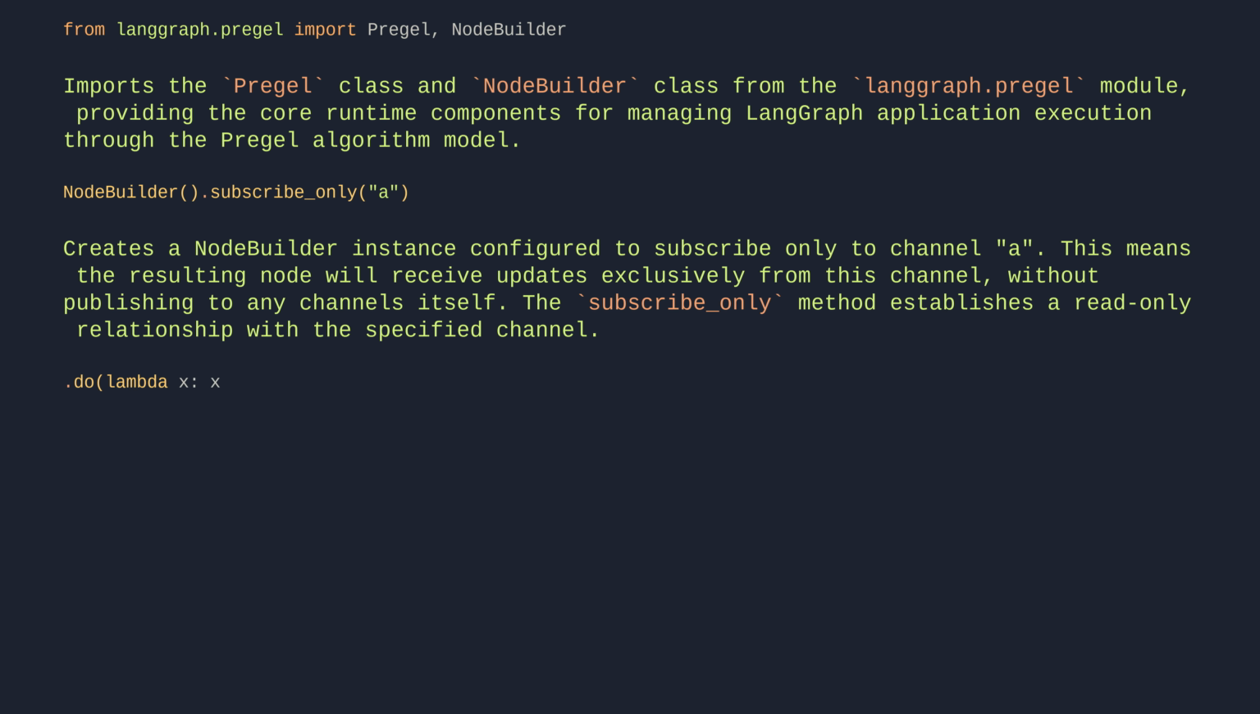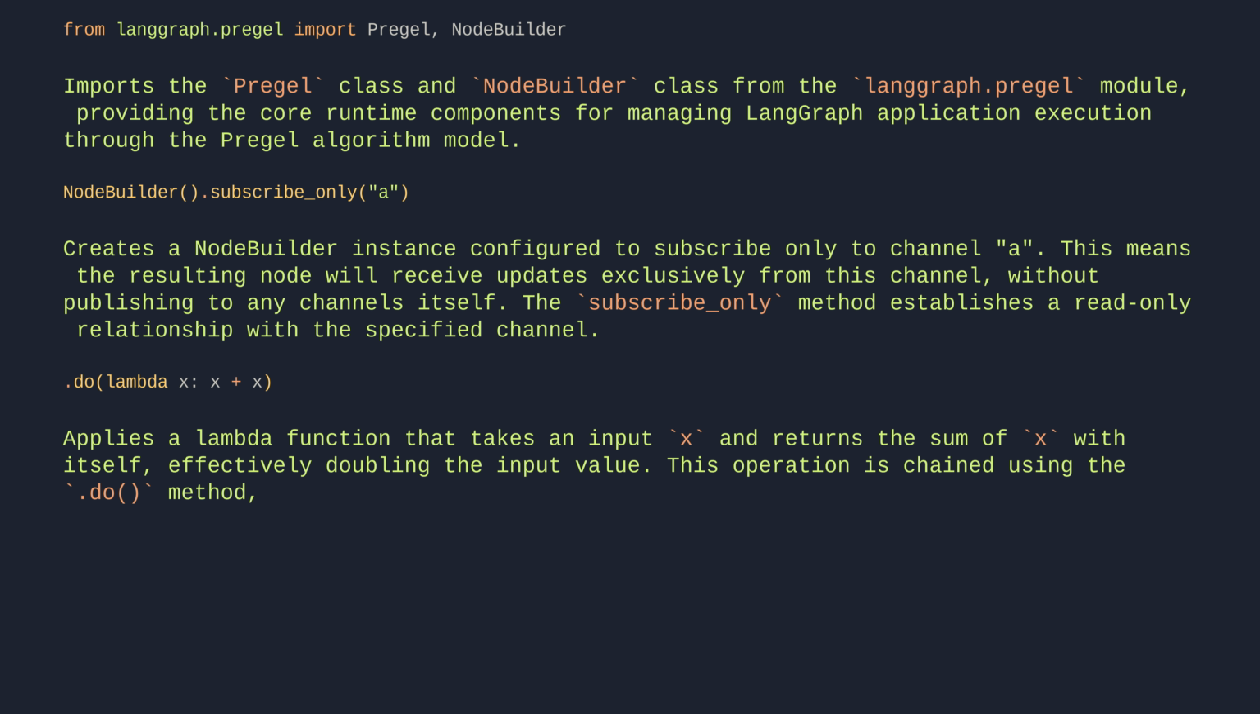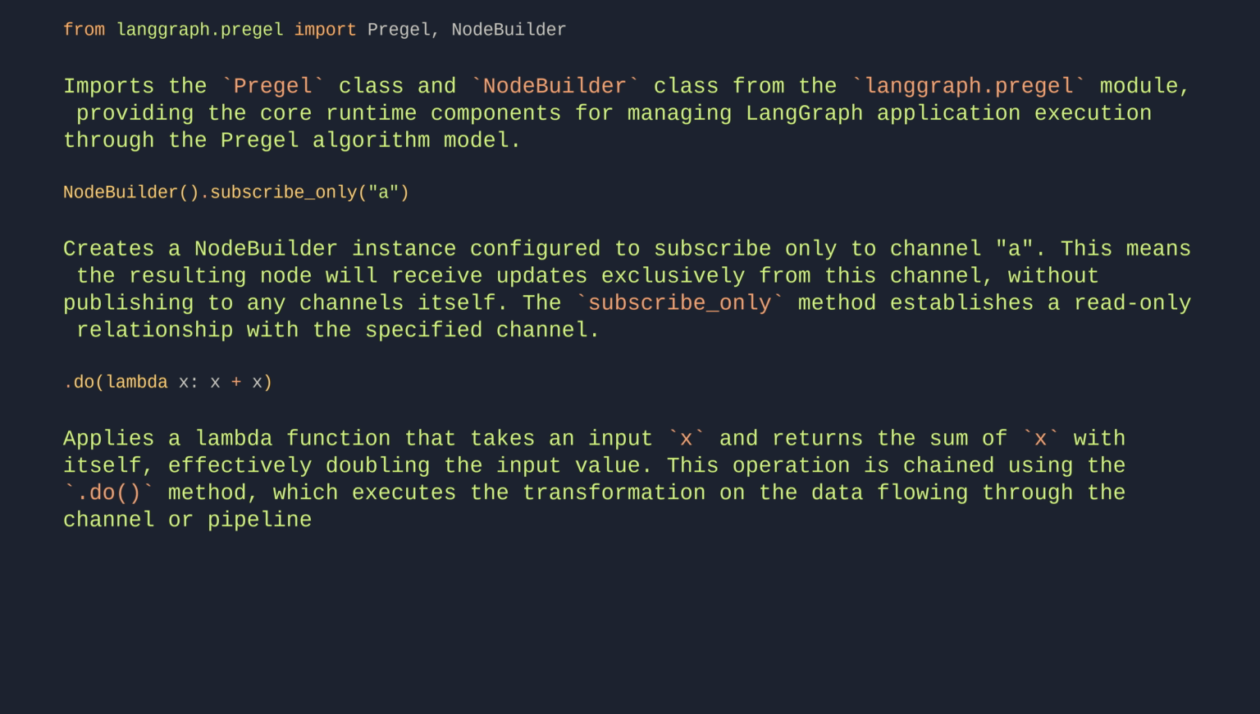do(lambda x: x + x). Applies a lambda function that takes an input x and returns the sum of x with itself, effectively doubling the input value. This operation is chained using the do method, which executes the transformation on the data flowing through the channel or pipeline.